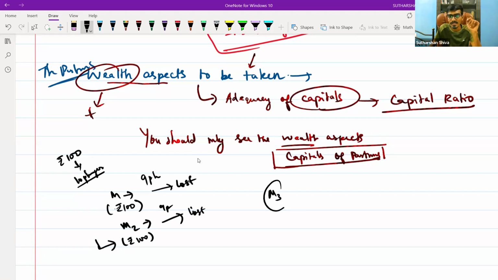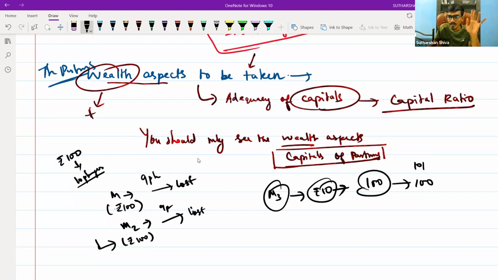Now, when match 3 comes, that person says, I am not going to put in 100 rupees. If you want to play, all the 10 players give 10 rupees each. So 100 rupees is done, and we will play a match. The 10 players gave 100 rupees. We will play a match. Still we lost. We are not participating very well. So we have lost it. Now everyone will be satisfied. We have given 10 rupees each, we have made serious efforts, so everyone will think that it is not in our hand. It is completely something different.